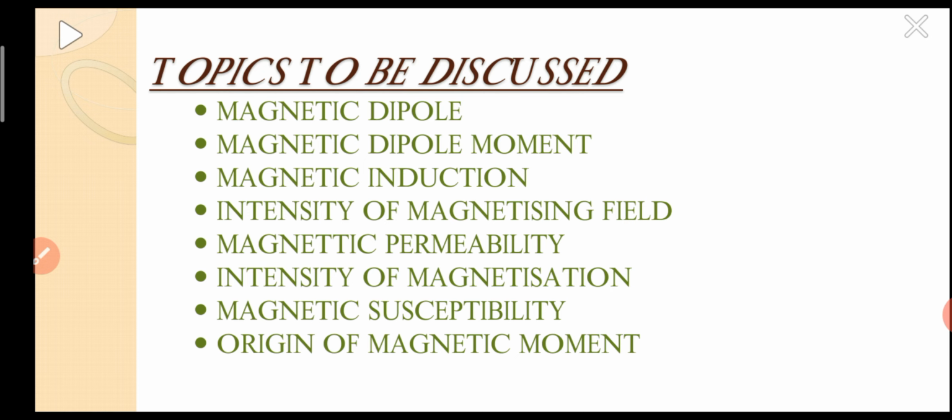Except the last one, all are definitions. These are the basic parameters. Without knowledge of the basics, we can't understand the advanced topics or anything else related to magnetism. So I would like to explain these definitions or parameters one by one. Follow me.